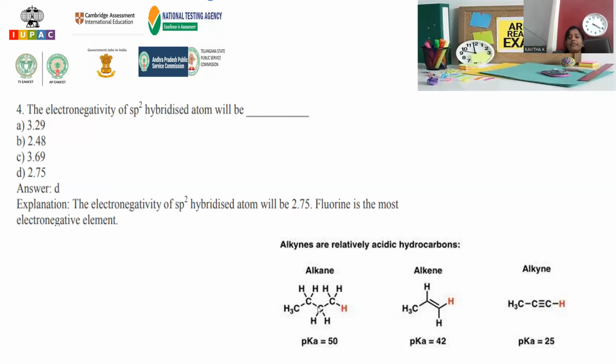So if we are having higher s character, obviously electronegativity value will be higher. Okay, greater the s character, greater will be the electronegativity. Then when electronegativity is higher, what happens? The acidic strength of that hydrocarbon is also higher. This is the way we can answer this one. For sp2 hybridized carbon, the electronegativity will be 2.75.